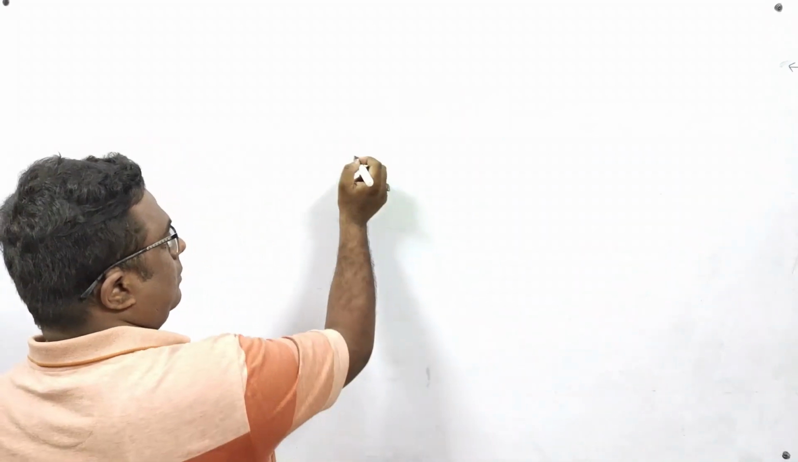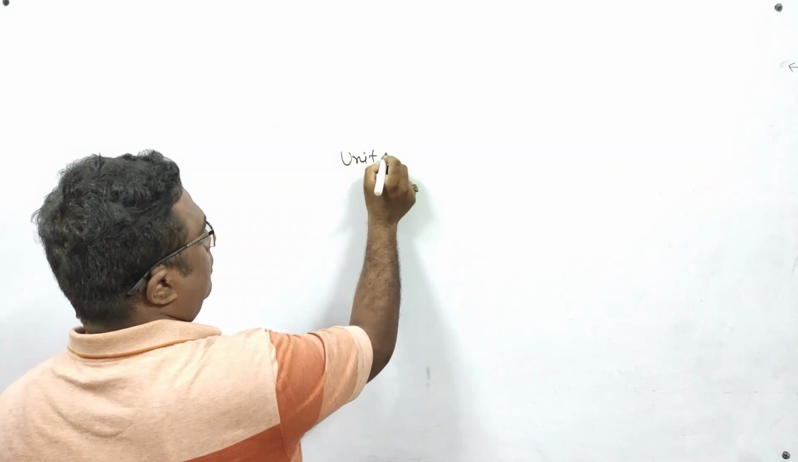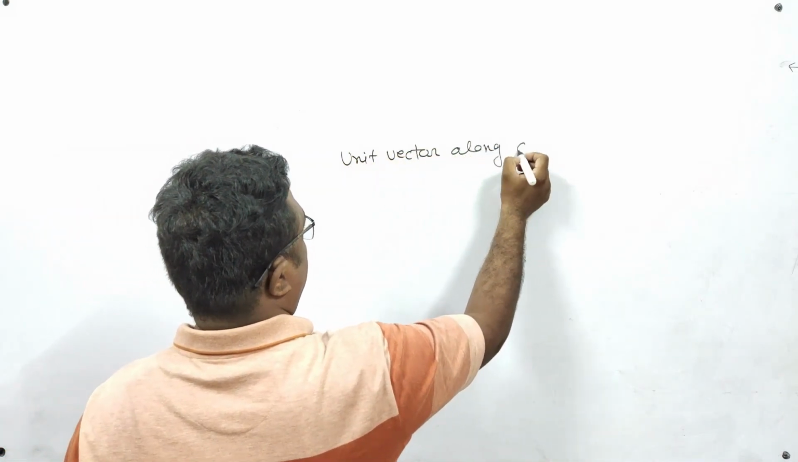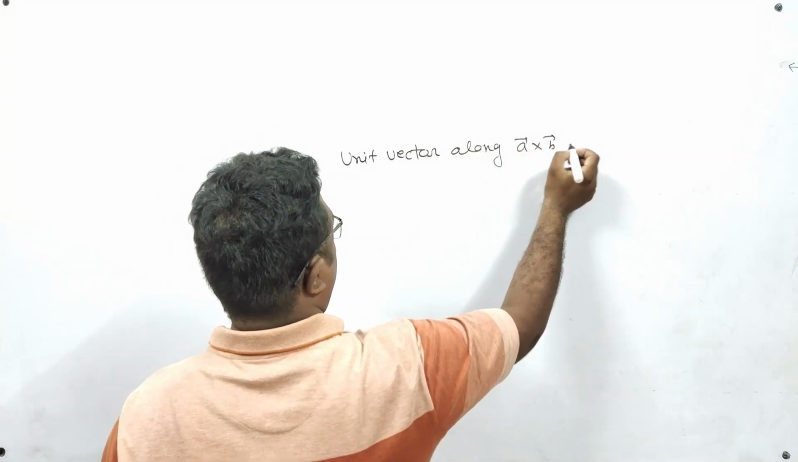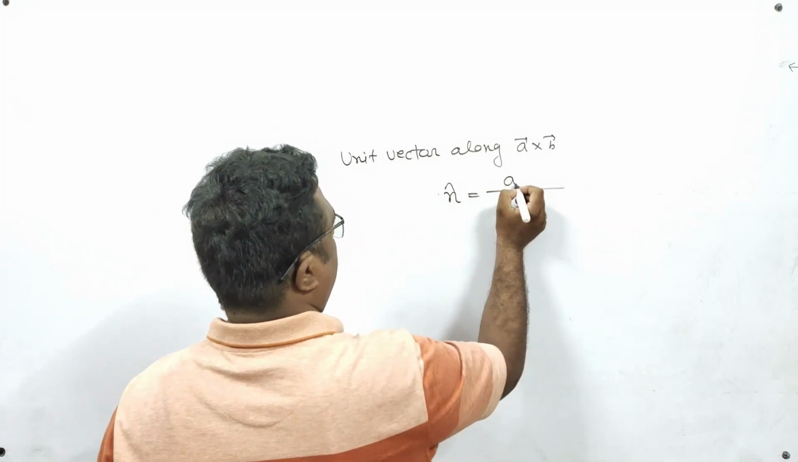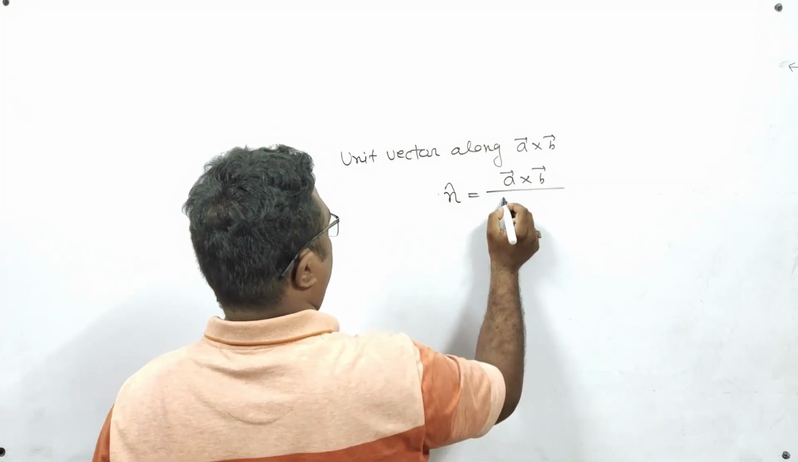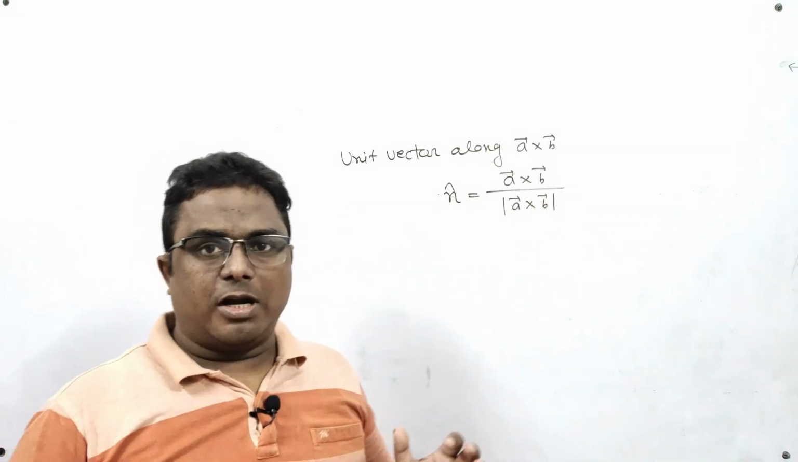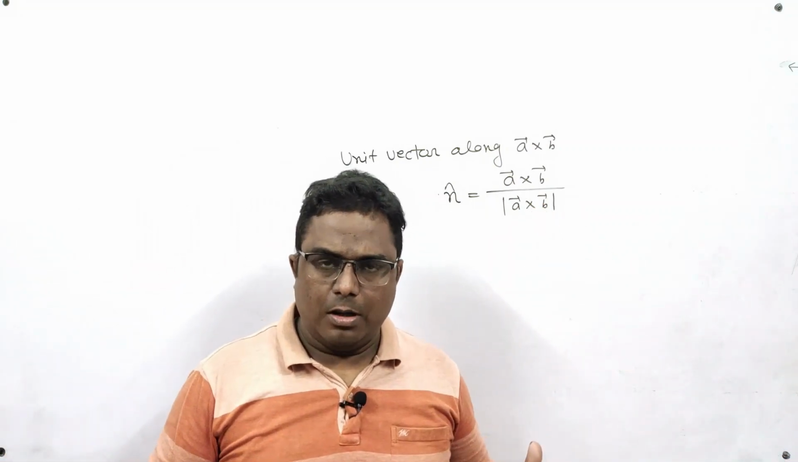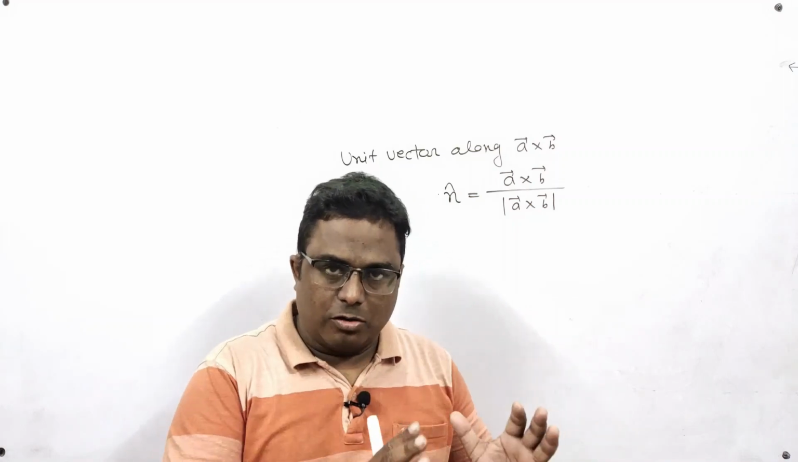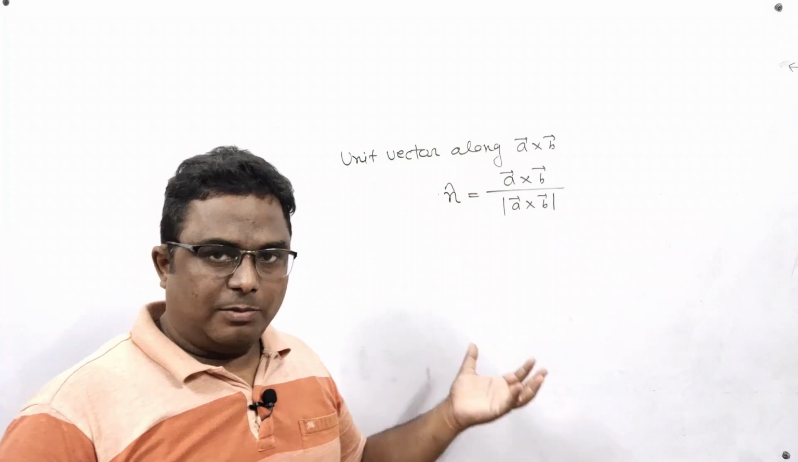Our next formula is unit vector along a vector cross b vector. n cap is equal to a vector cross b vector upon magnitude of a cross b. It means if we are having two vectors, a vector and b vector, and we want to find out the unit vector in the direction of a cross b, then this formula will help us.